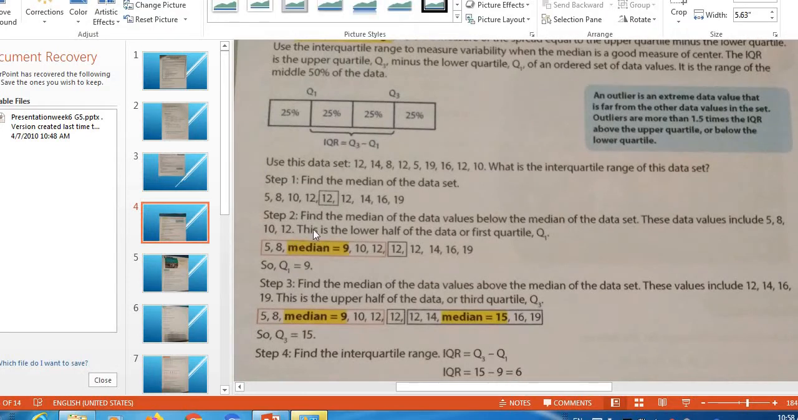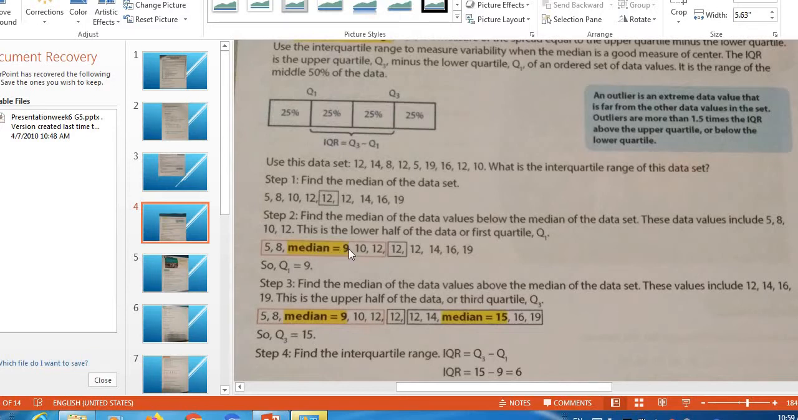Back to step 2, find the median of the data values below the median of the data set. These include 5, 8, 10, 12. This is the lower half of the data, or first quartile Q1. How can I get the median of these values? This is an even number of values, so I take the middle, 8 and 10. The sum of them is 18. Divided by 2 is 9. So the new median is 9.